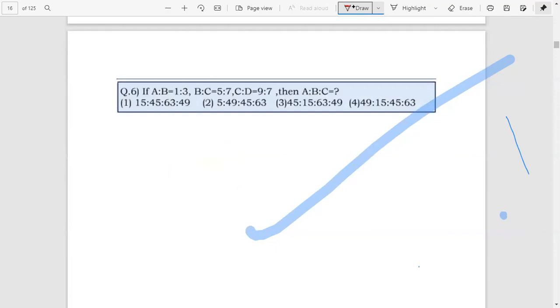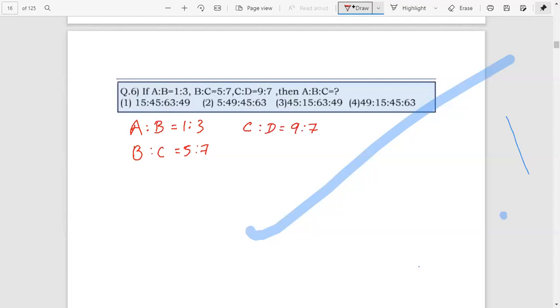Okay, another question related to this, the fourth one, second method. What is the question? A is to B equal to 1 is to 3, B is to C equal to 5 is to 7, C is to D equal to 9 is to 7.